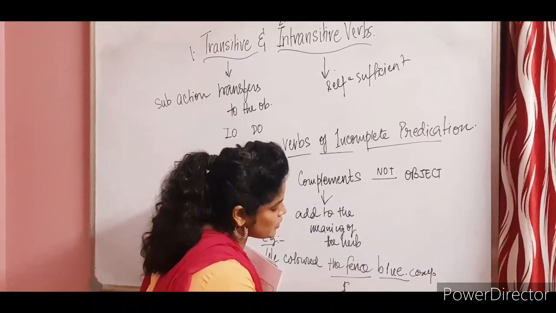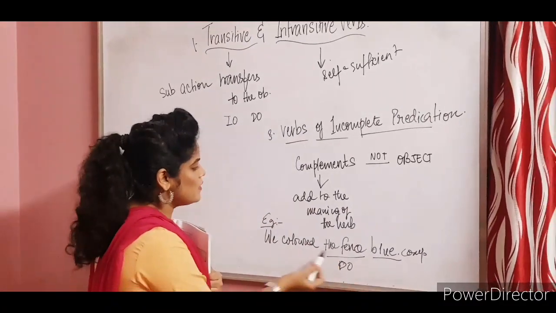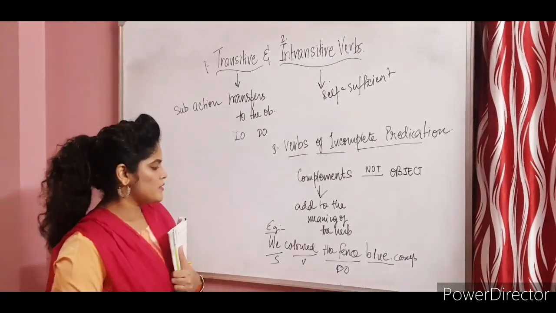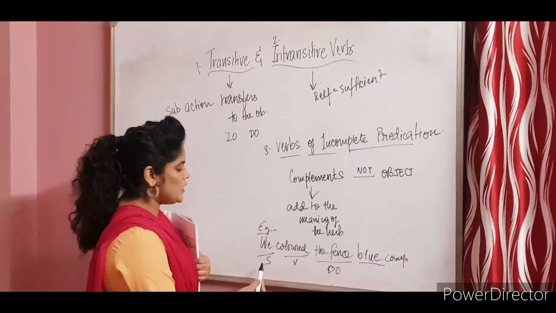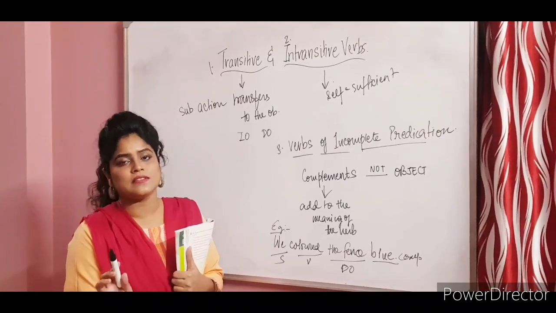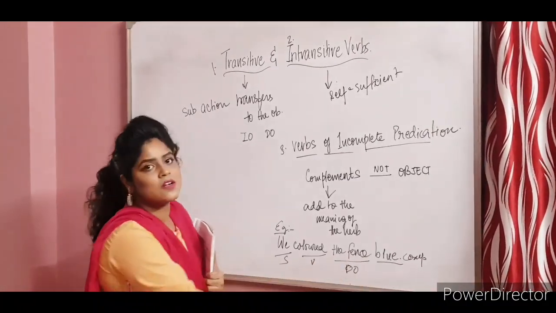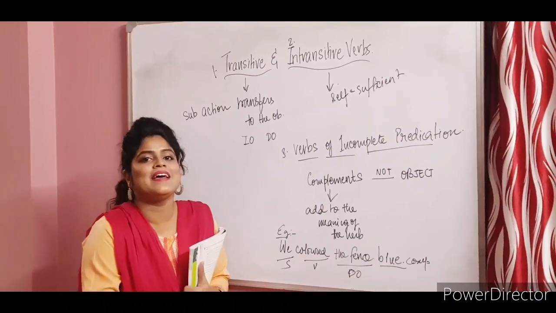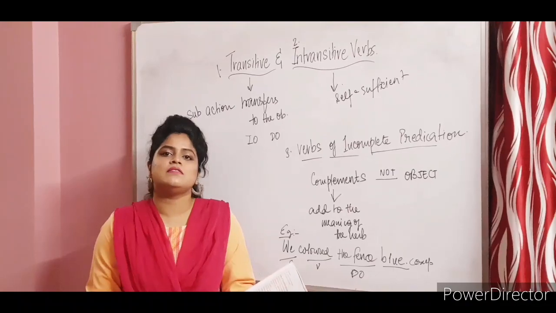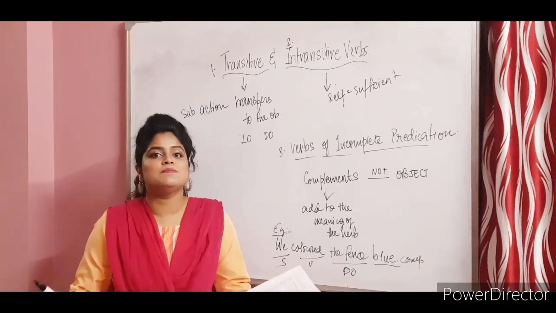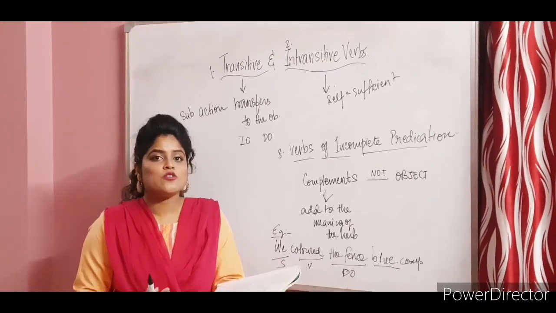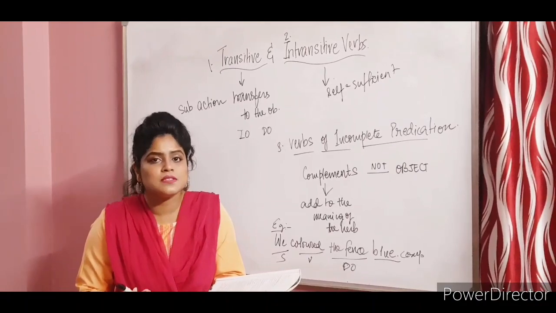The fence is the direct object, because it is directly affected by the verb colored, and obviously we is the subject. So subject is we, colored is the verb, the fence is directly getting affected, so that's the direct object, and here blue is the complement because you're specifying something else also. We colored the fence could also be a sentence. But when you say we colored the fence blue, it adds purpose to the verb, or it talks more about the verb, it describes.